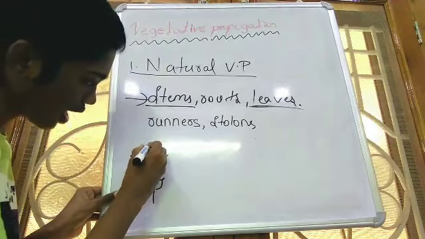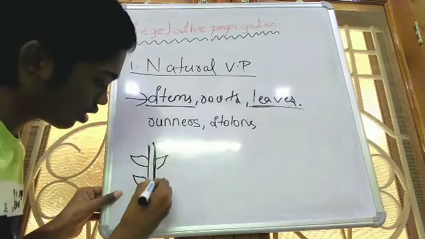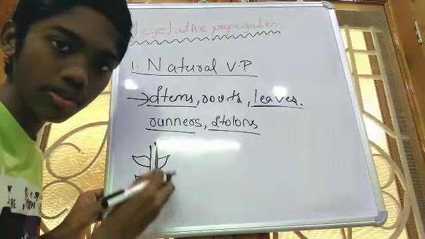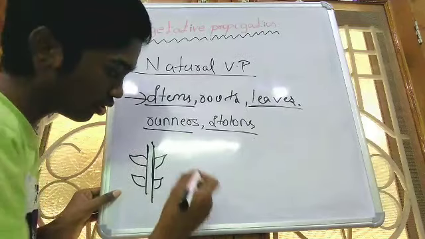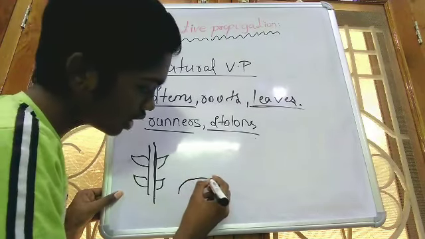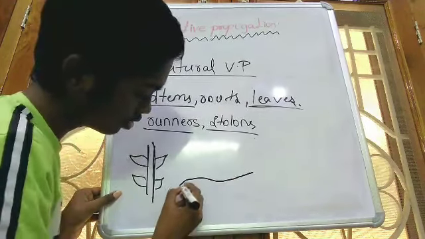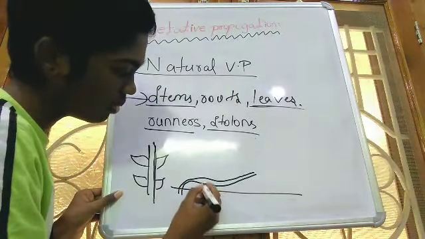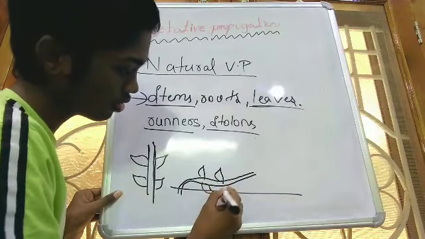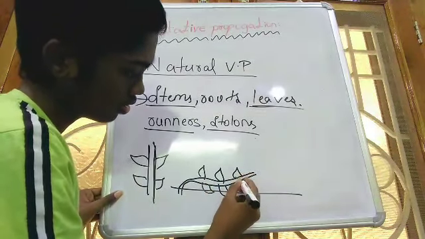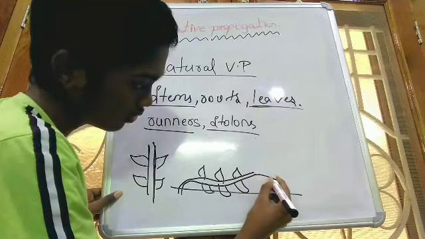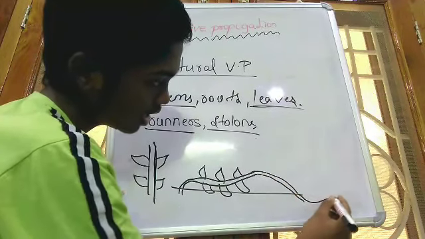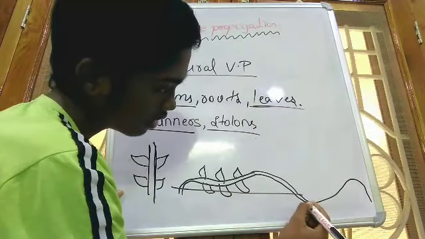Here the stem is standing straight, but the stems of runners and stolons cannot stand this way because they are very weak. So they will be crawling on the ground like this. This is the ground, and leaves will be produced here, and they will be crawling in this manner. Here again the stem is touching the ground, again it goes like this, again it touches the ground.